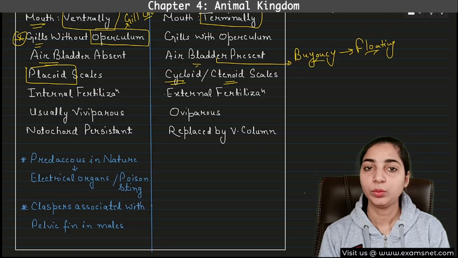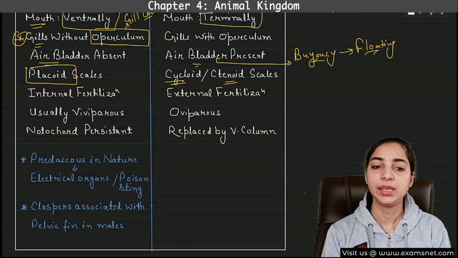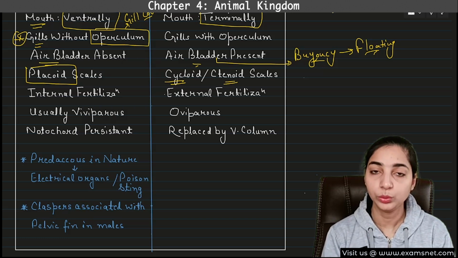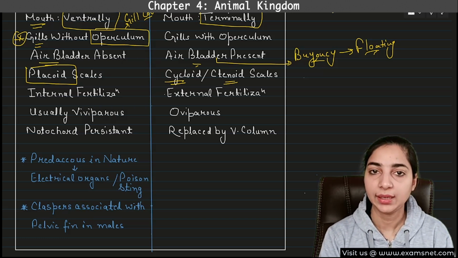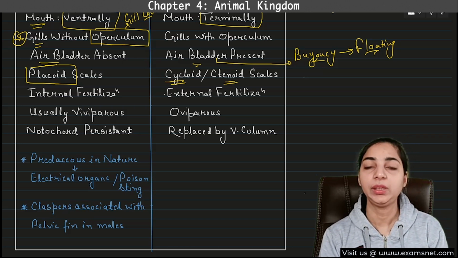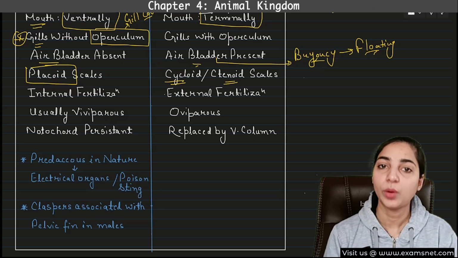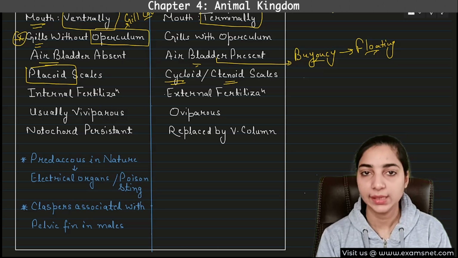So here we do not have to go into detail of the types of scales. Just remember that these names are given on the basis of their appearance, how they appear, how they look. Okay, so you can just Google these terms, placoid scales and cycloid scale, and there you will see the pictures, and then you can differentiate between the appearance of the two types of scales. So in case of Chondrichthyes, placoid scales are found, and in case of Osteichthyes, cycloid or ctenoid scales are found.